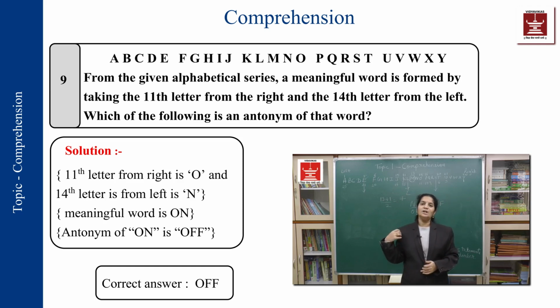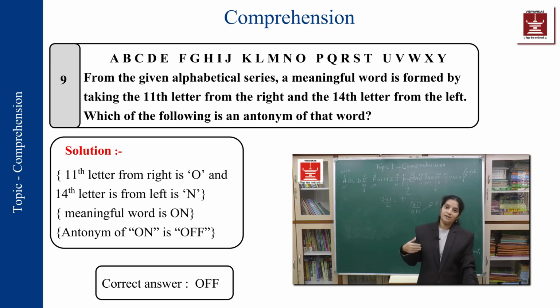Sometimes, like in this question, my information was correct. I concluded to the correct word, but then there was no answer in the options. So what did I do? I again checked my options. I interpreted what could be the word. Maybe my word would be different from what I was seeing. Here maybe I started with "no" and I was searching for "yes."